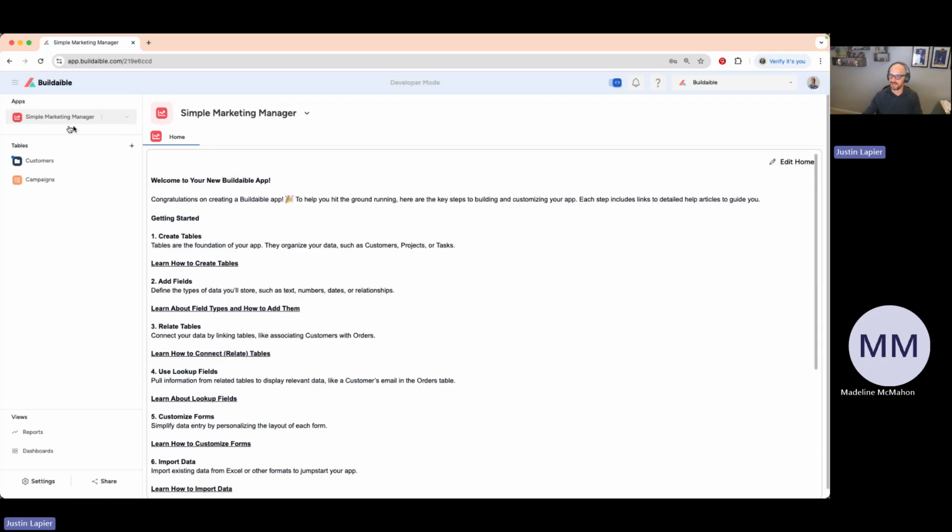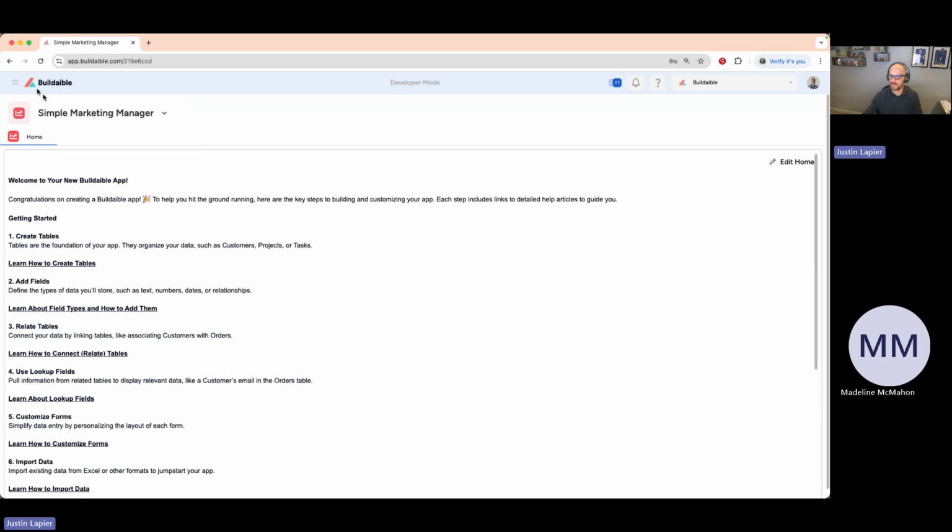I can see the application that I'm in, and I can change to another application if I'd like to from here. I've got my reports, my dashboards, my settings, and my share button here. But when you go and click the three little lines up here on the top left, that reduces your sidebar. Your sidebar goes completely away.